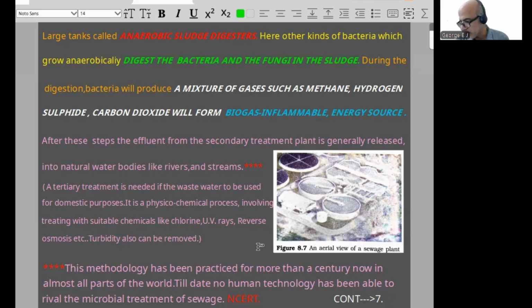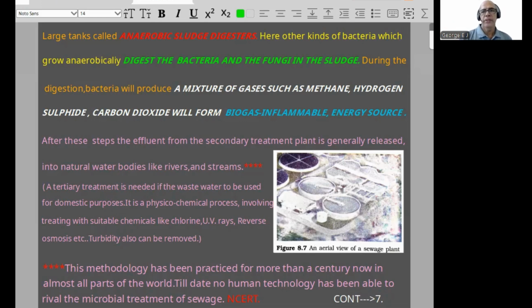Then after that, you can find I put some star. The reason is a tertiary treatment is needed if the wastewater is to be used for domestic purposes. Tertiary treatment is a physico-chemical process involving treating with suitable chemicals like chlorine, then using UV rays, then reverse osmosis, etc. Turbidity also can be removed. That is concerned with the tertiary treatment for household purposes. After secondary treatment, it will be released into ponds or rivers, so it is somewhat okay, but for domestic purposes it is better to undergo tertiary treatment. Now, this methodology has been practiced for more than a century now in almost all parts of the world.